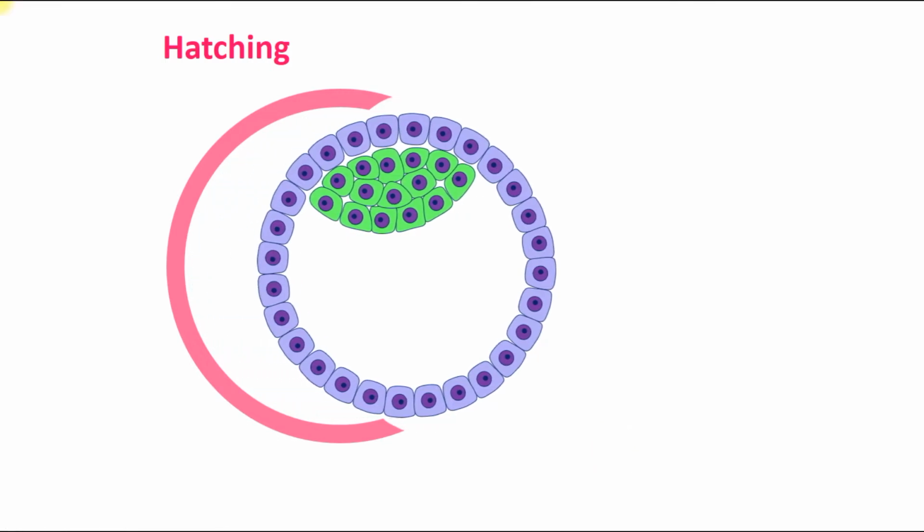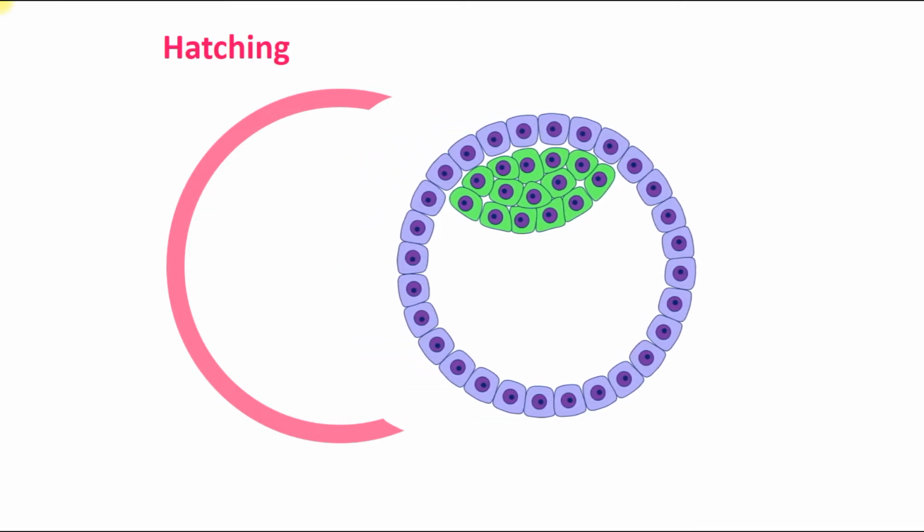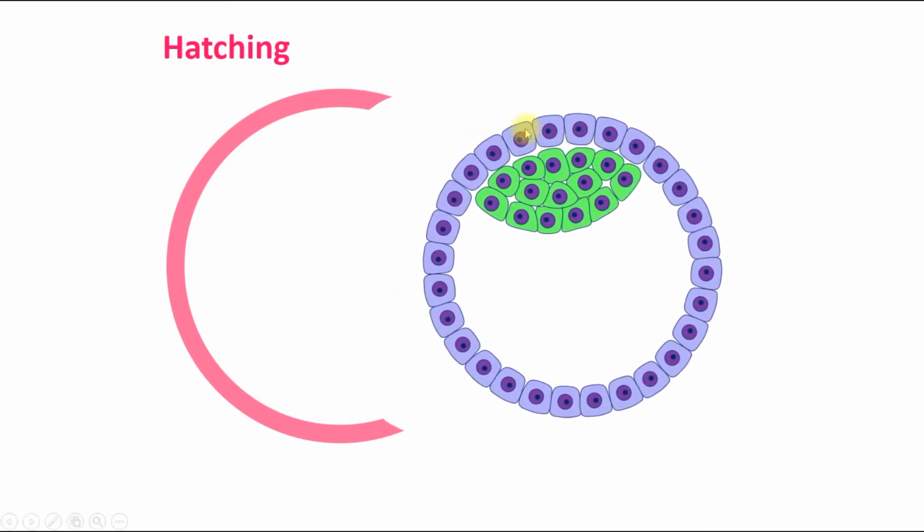It's released, and now cells of the trophoblast are freely exposed on the surface of the blastula. They are able to undergo attachment to the wall of the uterus and invasion into it, and this process is called hatching. The zona pellucida disappears, and the blastocyst continues its development.